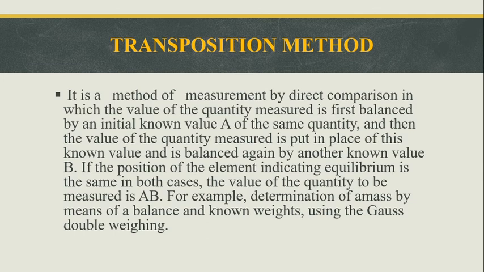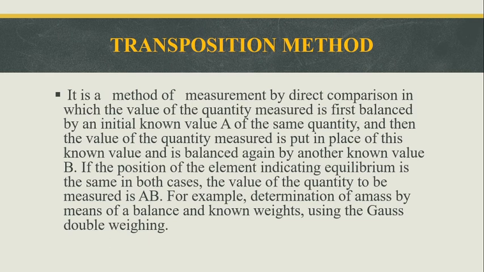In the balancing weighing machine, in one balancing pan, the unknown weight is placed in the A quantity, and in the B quantity the known weight is placed. If it is in equilibrium, then we can know the value of the unknown quantity, which is equal to the known quantity.